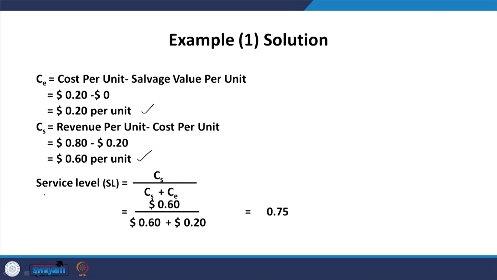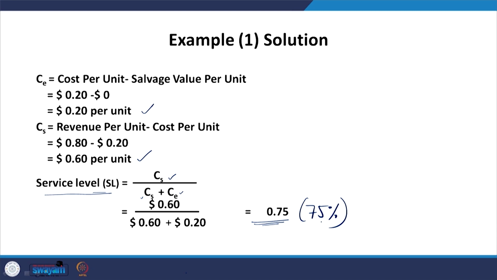Now, the service level, if you remember, we have already discussed the formula of service level in our previous session. That is cost of short supply divided by cost of short supply plus cost of excess supply, and we have already calculated these values, 60 divided by 80. So, the service level required in this particular case is 75%, or 0.75. If you operate at a 75% service level, you will have maximum expected profit.